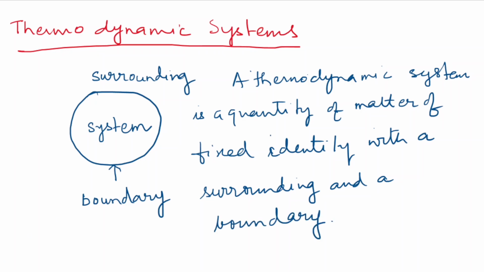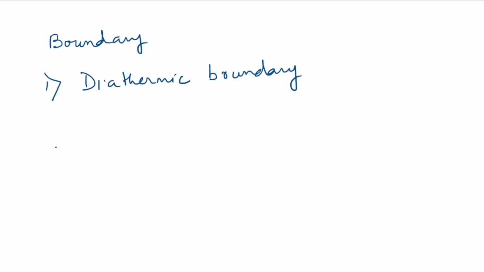We can categorize the boundary into two types. The first one is the diathermic boundary and the second one is the adiabatic boundary.